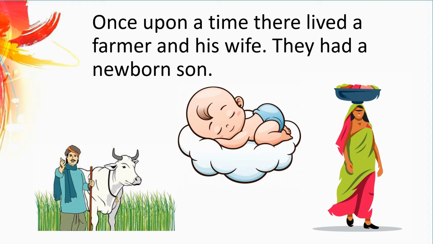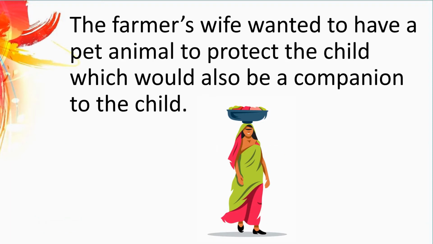Students, there lived a farmer and his wife. They had a newborn son. The farmer's wife wanted to have a pet animal so that when they go out, when they go for farming, the animal will also protect their child. Companion means partner.